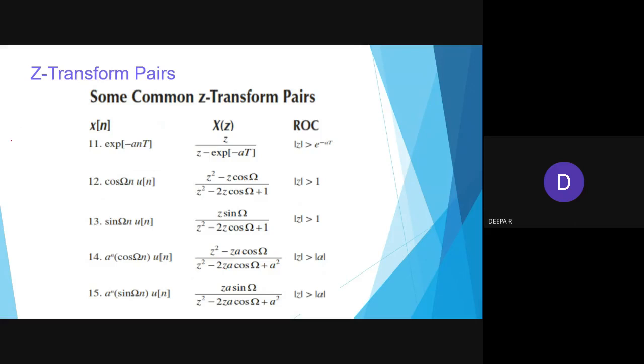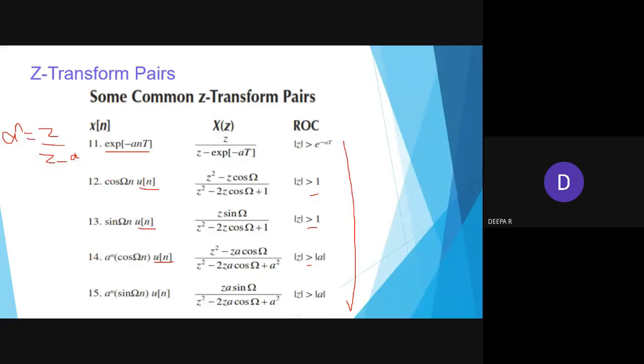Then next problem is exponential of e power minus an. So a power n we know z by z minus a. E power means z by exponential of what is this? They have written it. Then they have gone only for cos n, because I'm not focusing on this part, because every side we have u of n, it's a right hand sequence, so everywhere it is greater.